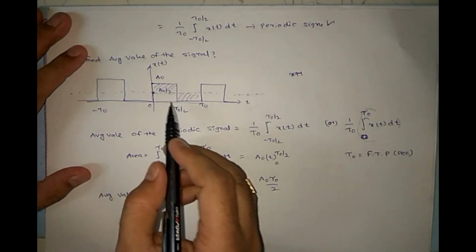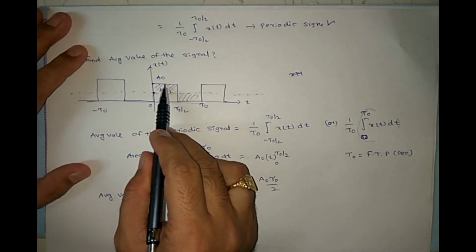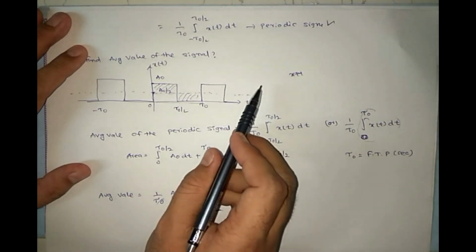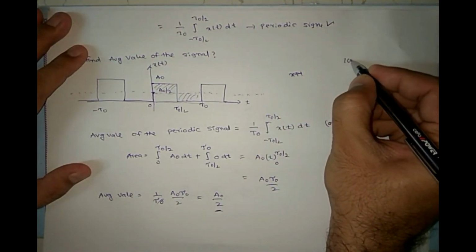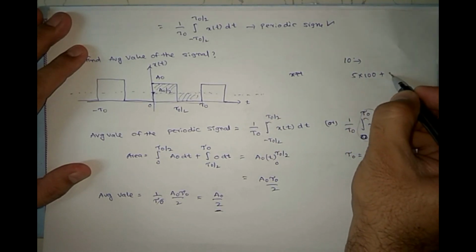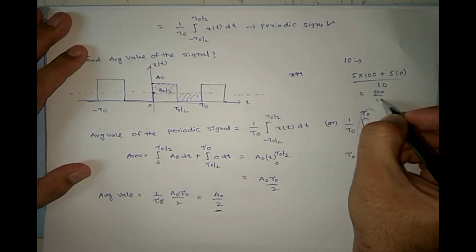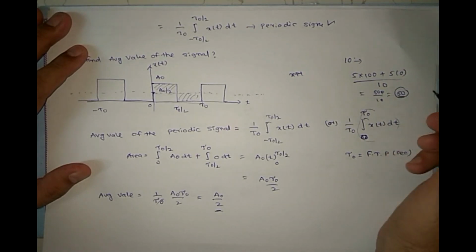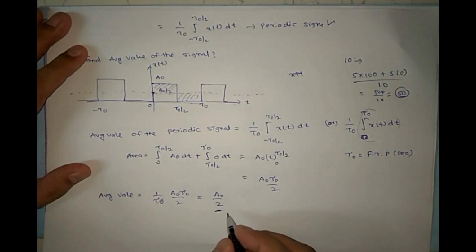Fine. So what does this mean? We have 10 students, assume one got 100, another got 0, one got 100, another got 0, and so on. So in 10 students, 5 members got 100 and 5 members got 0. Then what is the average value? Obviously, 5 members got 100 plus 5 members got 0, divided by the total 10 members. So 500 by 10, that is 50. So with maximum marks 100, we got an average of 50. Like this, 100, 0, 100, 0 means the average is 50. So A naught by 2 we got, right?